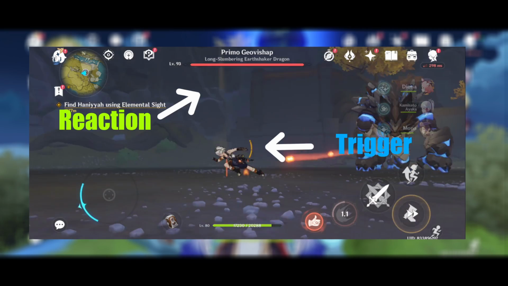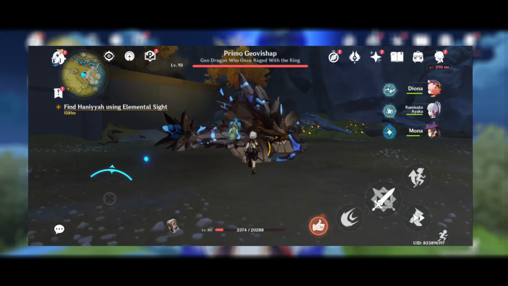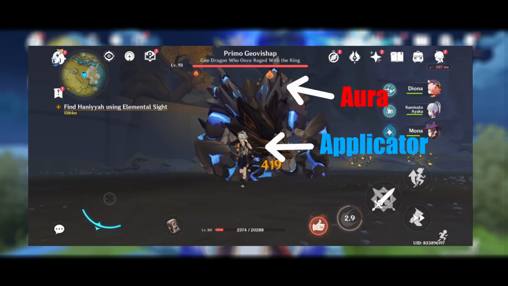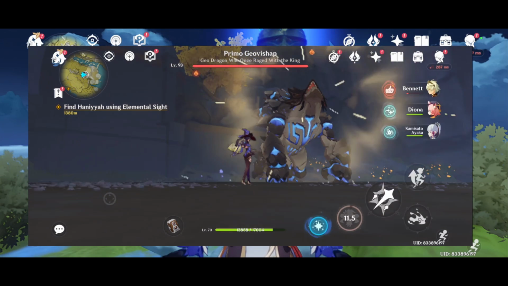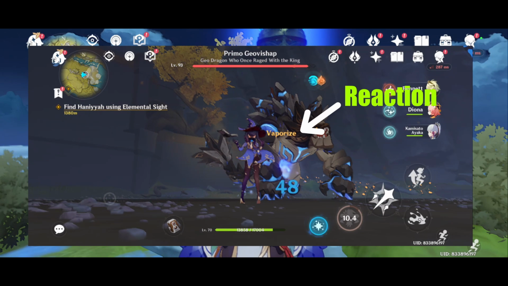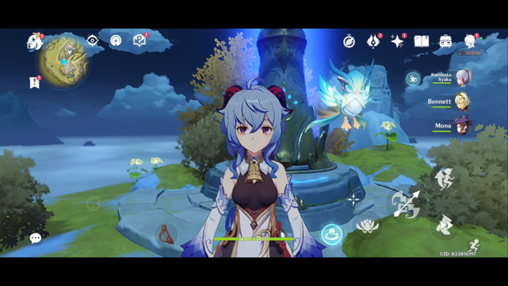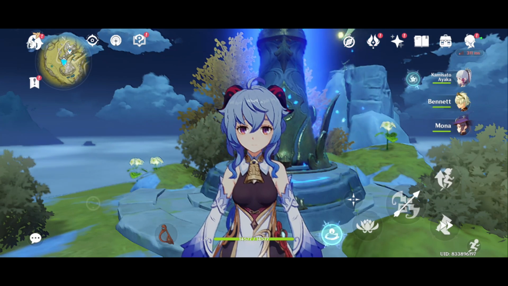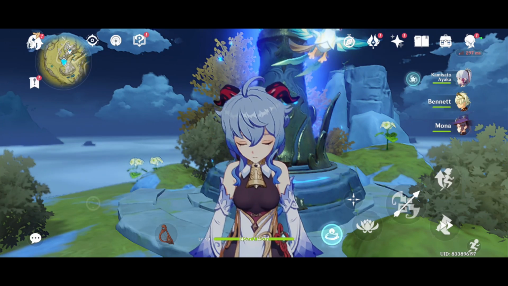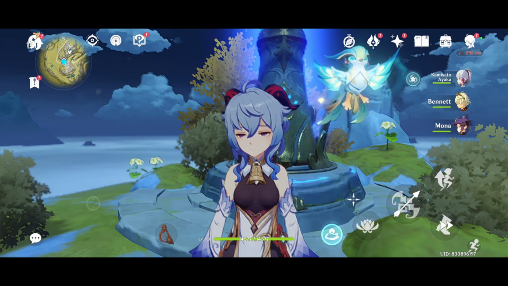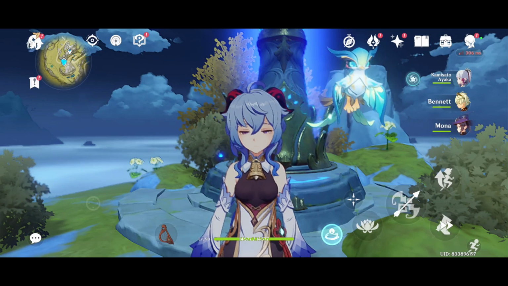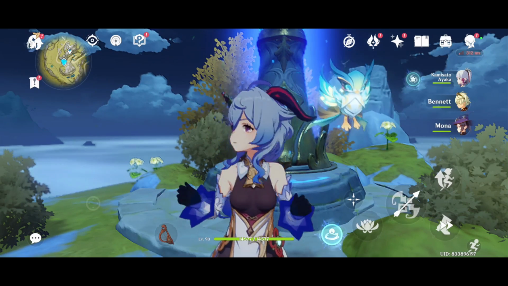You can do this vice versa as well. When you use Bennett's E first and apply the Pyro aura to the enemy, Bennett becomes the applicator. Then, when I use Mona's auto attack, it triggers a Vaporize. Okay, here Mona is called the triggerer. I hope you understood the 3 terms of aura, applicator, and triggerer. If you didn't understand any of this, I would recommend you replay this section once again.